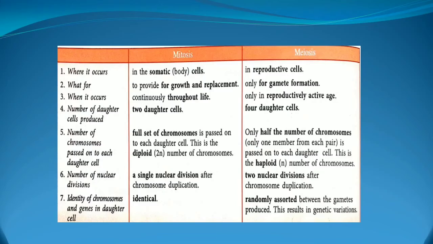Coming to meiosis, it occurs only in reproductive cells. For what? For gamete production. When does it occur? Only in the reproductively active stage. How many daughter cells are produced? 4 daughter cells. The number of chromosomes passed is only half. If it is 2n, only n chromosomes will be passed. Number of nuclear divisions is 2. Chromosomes and genes in the daughter cells are randomly assorted between the gametes produced. This results in genetic variation.